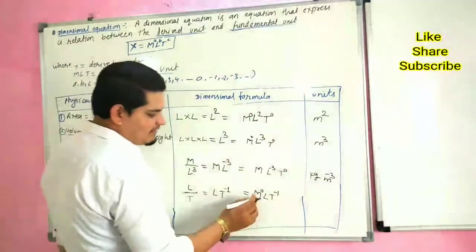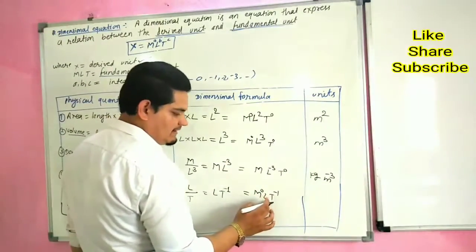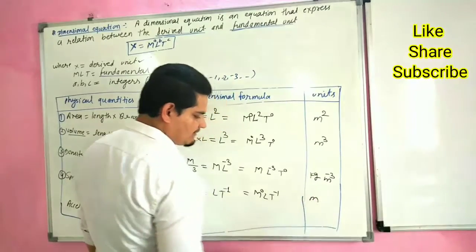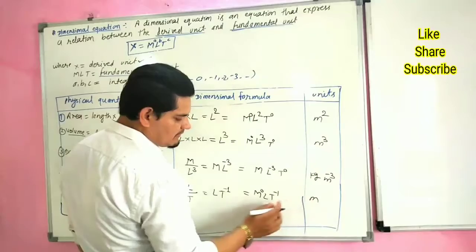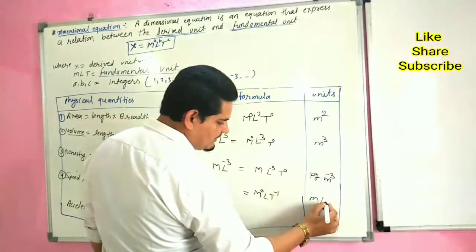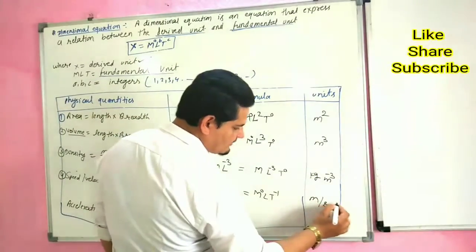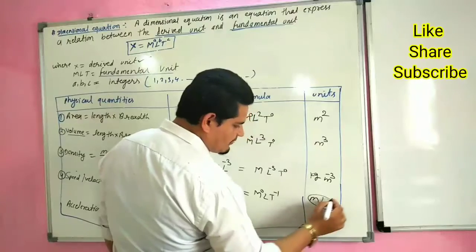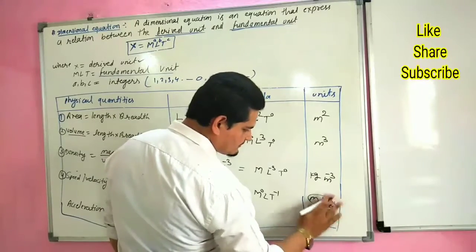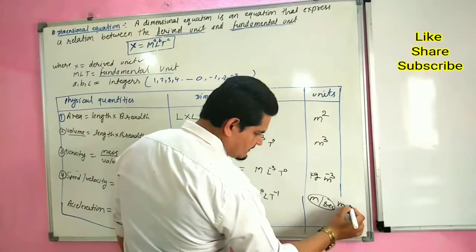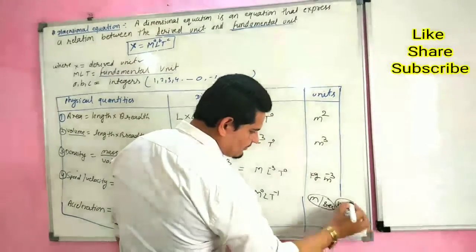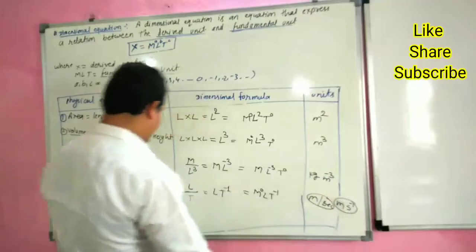Its SI unit: M is absent, L is measured in meter, and time is second, so meter per second. We can also write this in the form of meter second to the power minus 1.